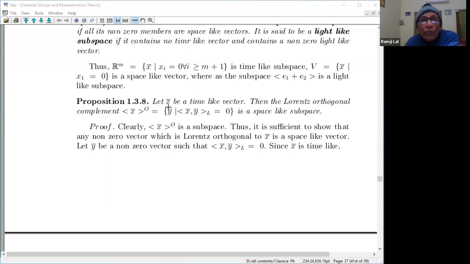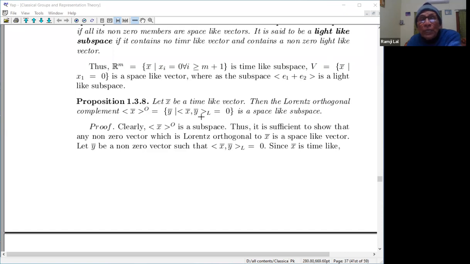Again, we are proving, I don't know why, how could I write here? So let x be a time-like vector, then look at the Lorentz orthogonal complement of this. So look at the one-dimensional subspace generated by x, and look at its orthogonal complement. Orthogonal complement means Lorentz orthogonal complement. I'll denote it by x perp. So those y such that the inner product is equal to 0 form a subspace. This is a subspace clearly, because this is a bilinear form.